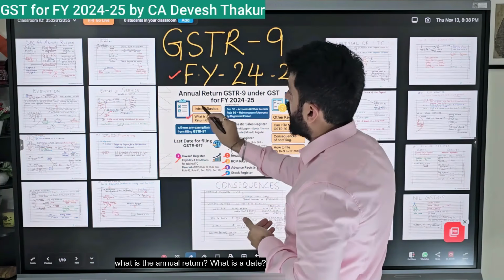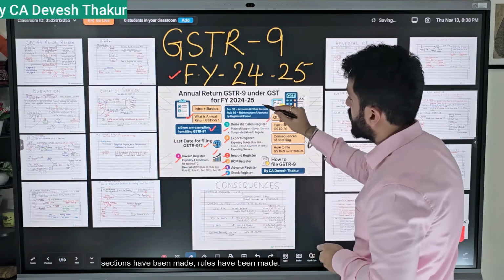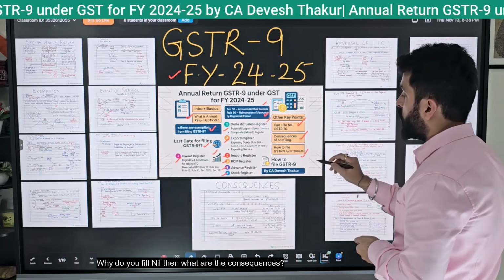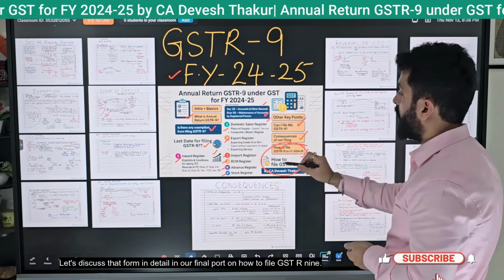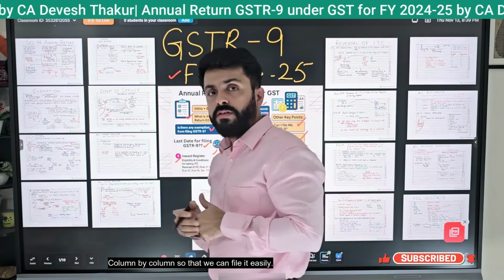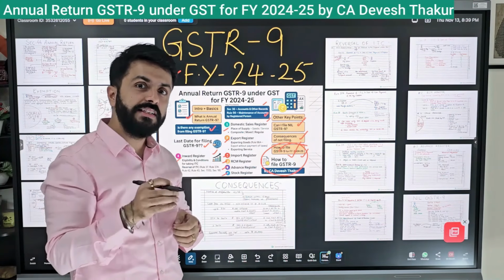So this was the basic understanding of our GSTR 9, where we covered all these points. What is the annual return? What is the due date? All these sections and rules have been covered. Why do we file nil returns, and what are the consequences? Let's now discuss the form in detail in our final part on how to file GSTR 9, column by column, so that we can file it easily.